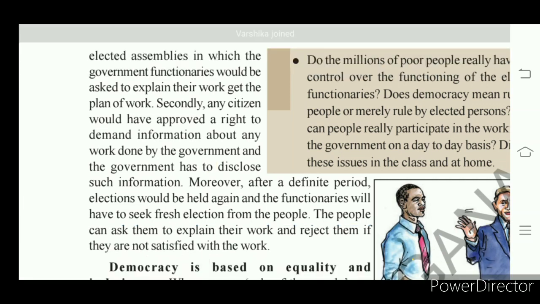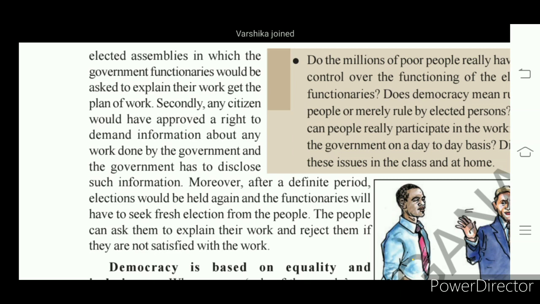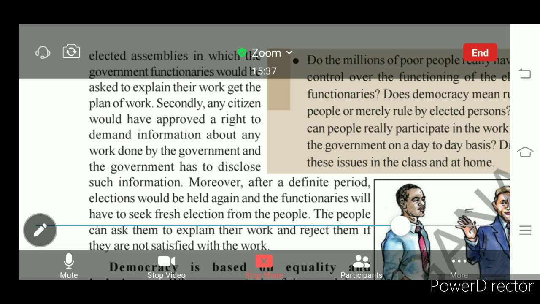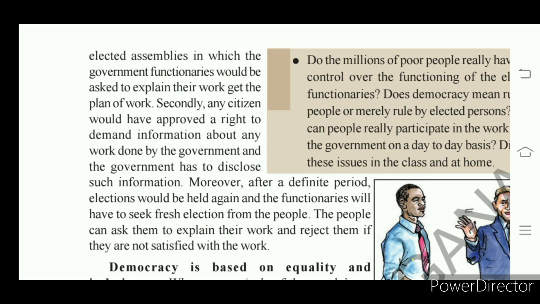Second is that any citizen would have a right to demand information about any work done by the government, and the government has to disclose such information. Recently we got the Right to Information Act. So we elected the government through the election, so such a government should be answerable to us. So whatever information we ask, the government has to provide for us.